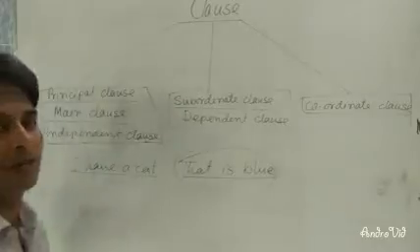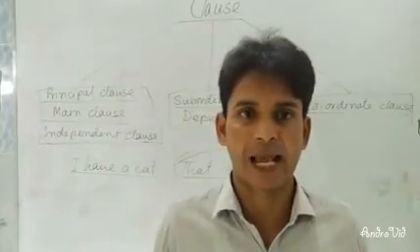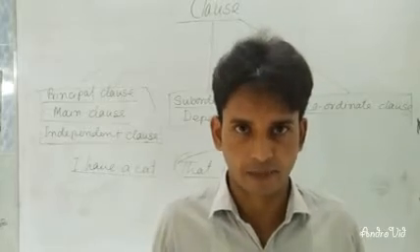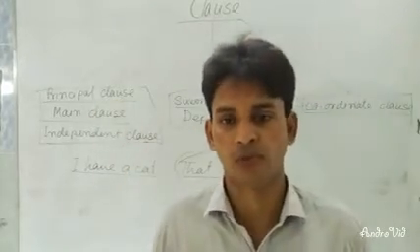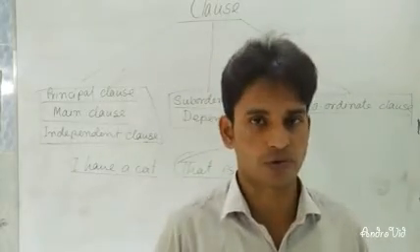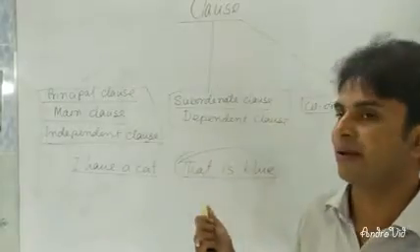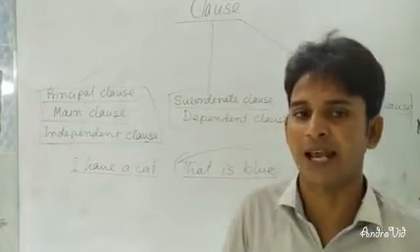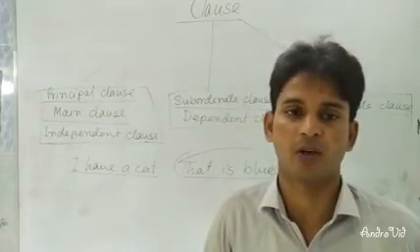And the principal clause is a clause which can express its meaning alone without depending on another clause. It's called principal clause. And subordinate clause is the clause which cannot express its meaning alone without depending on another principal clause.